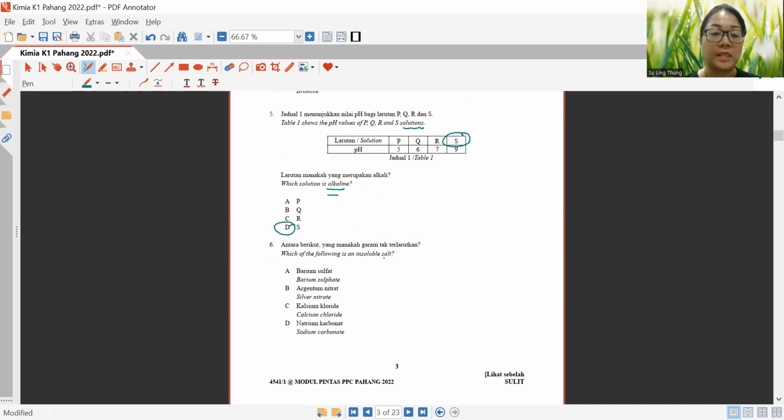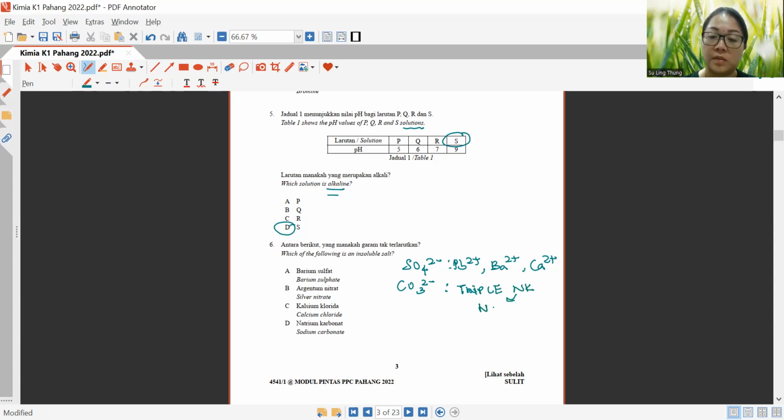Which of the following is an insoluble salt? This one you definitely should be able to memorize by now, whereby insoluble salts of sulfate ions include lead, barium, and calcium. Then we have carbonates. Carbonate salts are insoluble in water except the triple NK. What is triple NK?